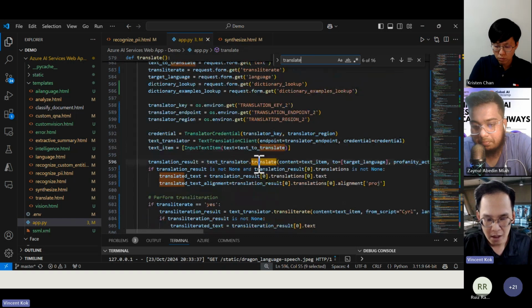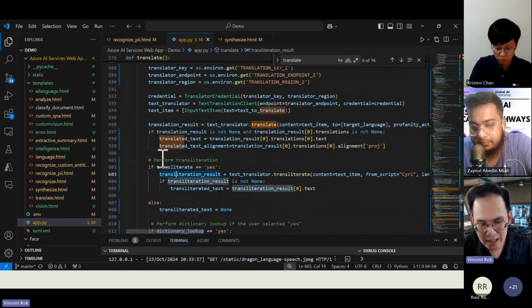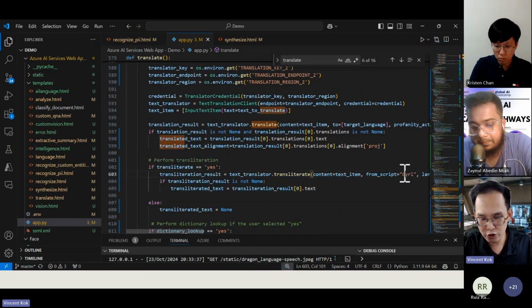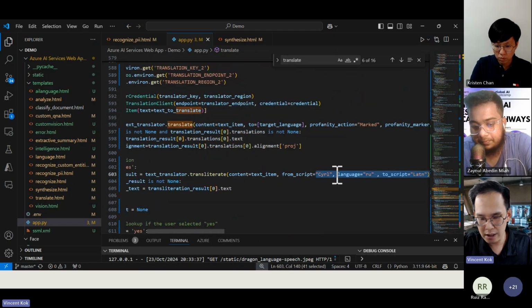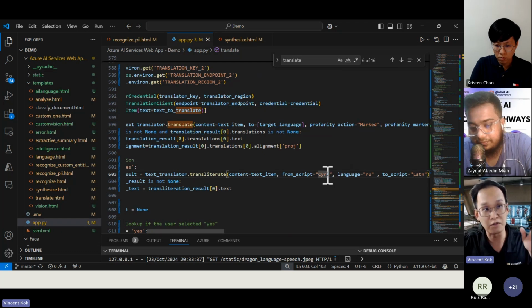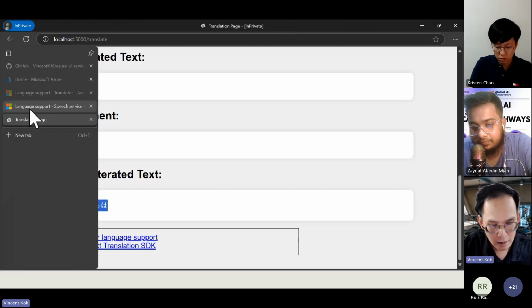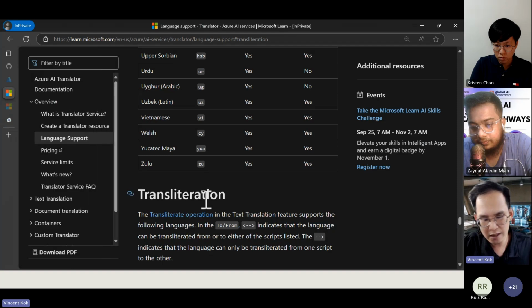If you see here, I have a transliteration session, and I changed the script from this to Latin. I suppose I need to change it from Japanese to Latin. This is where I need to go back to my documentation. I need to go on to this translator service, Azure AI Translator.